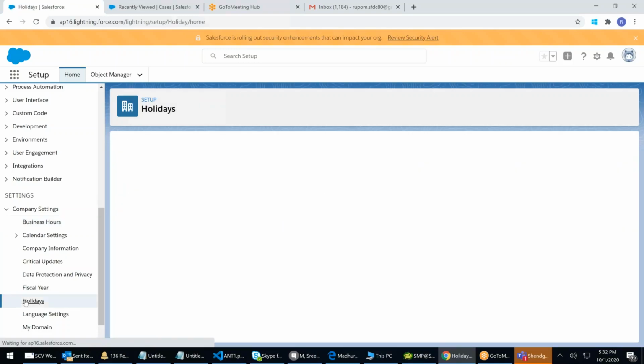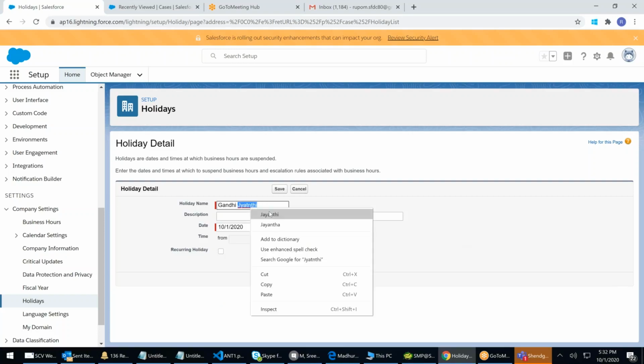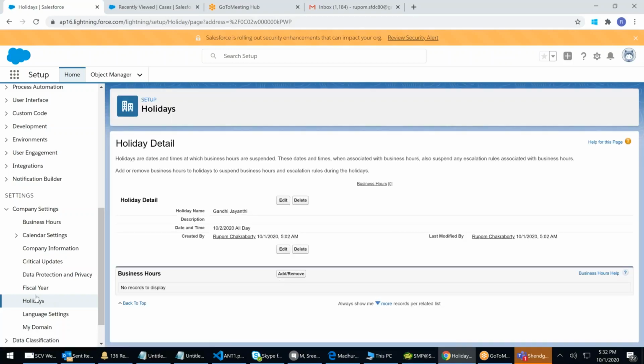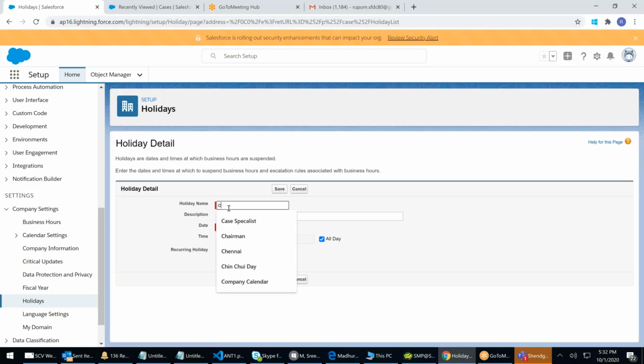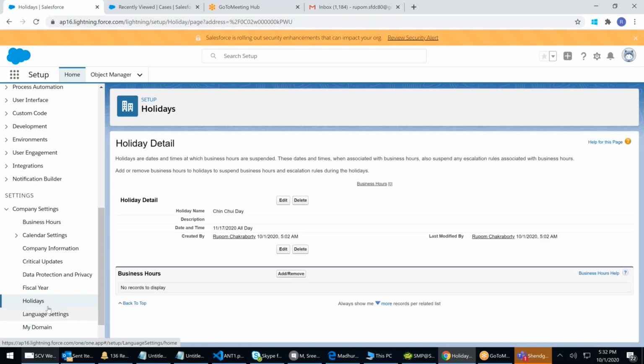Next, I'll come to holidays. We'll enter the holiday: October 2nd, Gandhi Jayanti. I'm maintaining holidays in my system. You can give a description. It is on October 2nd. Save. I'll go to holidays again and create one more holiday called Chinchui Day. Let's say that it's celebrated in November, November 17th. I say save. I have created 2 holidays.